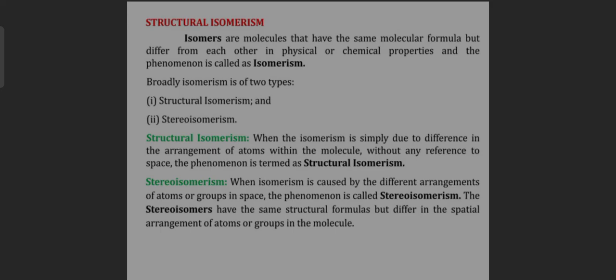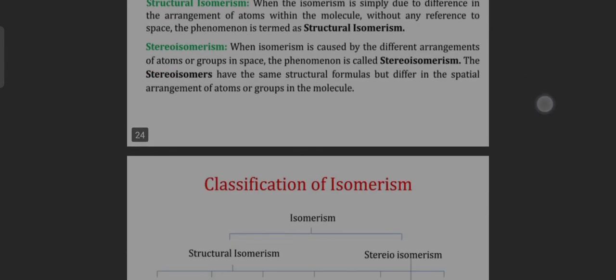Second, stereoisomerism. When isomerism is caused by different arrangement of atoms or groups in space, the phenomenon is called stereoisomerism. Stereoisomers have the same structural formula but differ in the spatial arrangement of atoms or groups in the molecule.